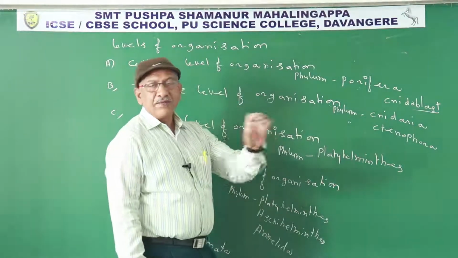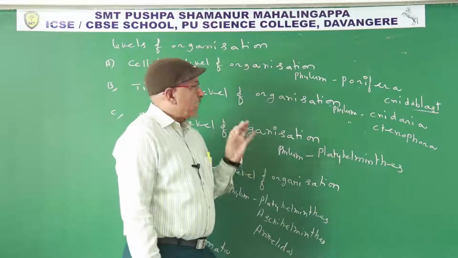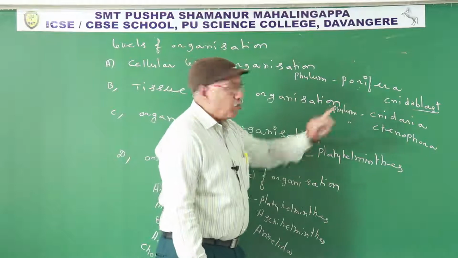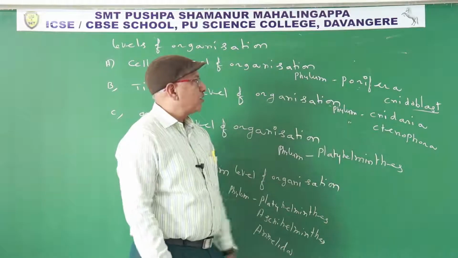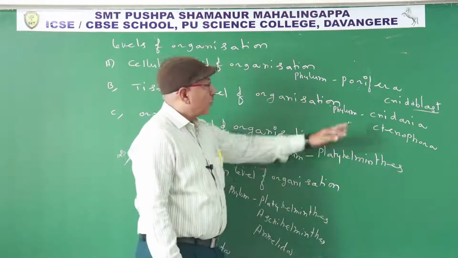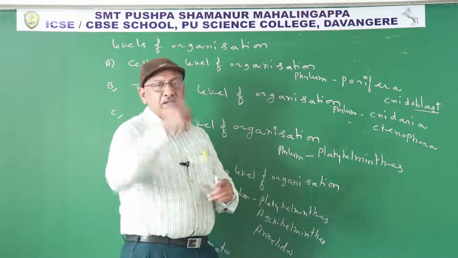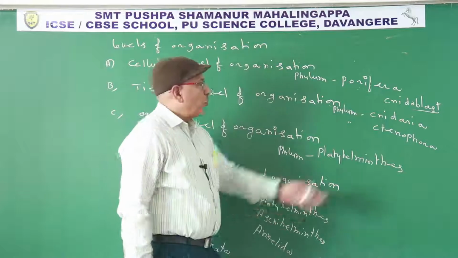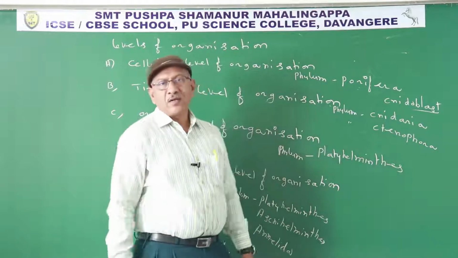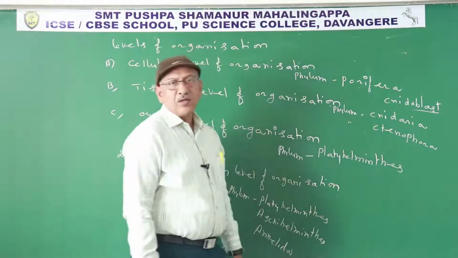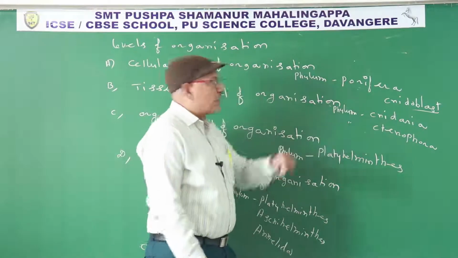Also defense, anchoring, locomotion. So nidoblast cell, food capture. So Ctenophora, animals have comb plates like comb. On the body surface 8 comb plates are present. They help in locomotion. Both are diploblastic animals.